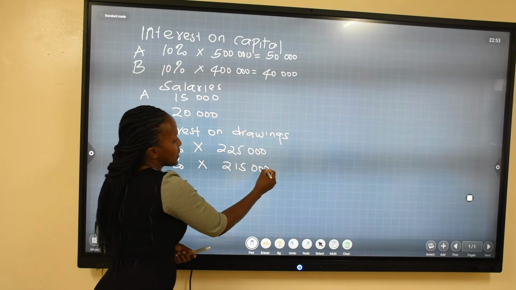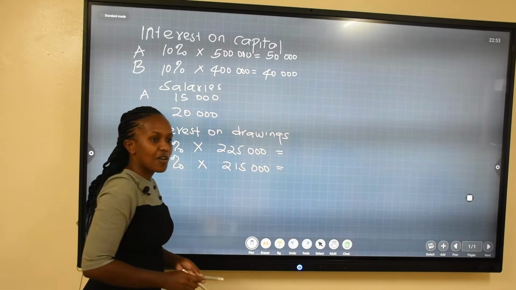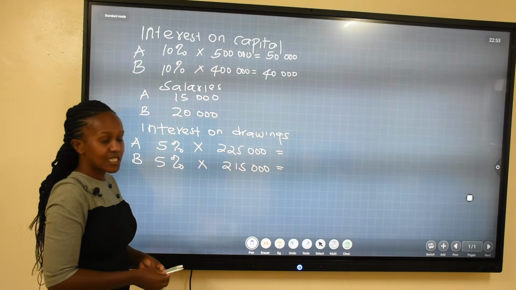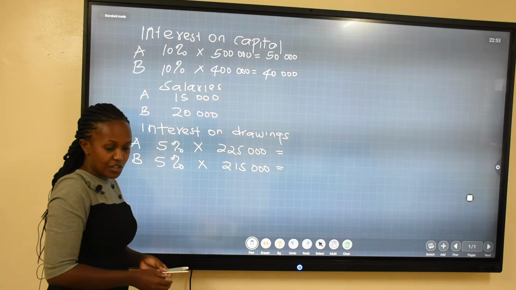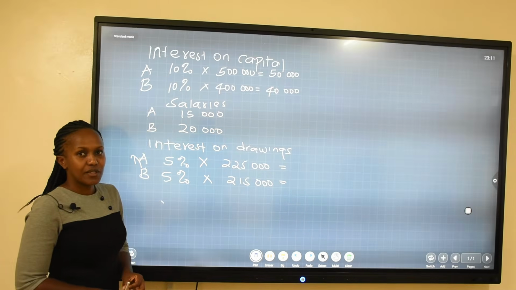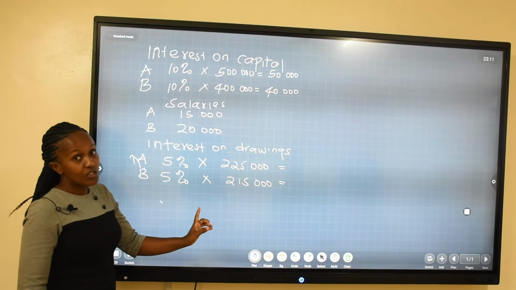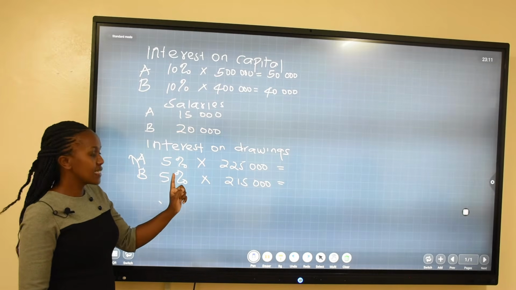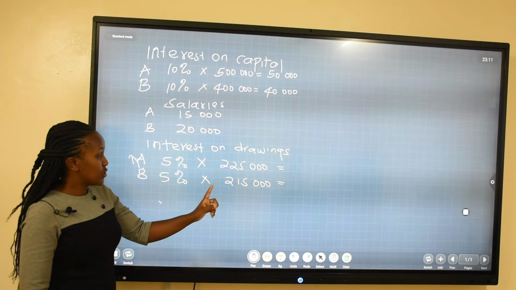So they are going to pay each one of them 5% on the drawings. Okay, so the interest on drawings is going to be computed as 5% of the drawings amount.